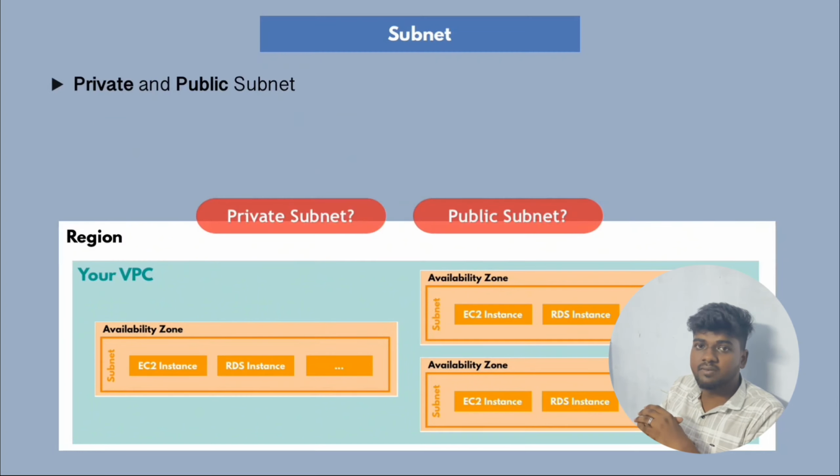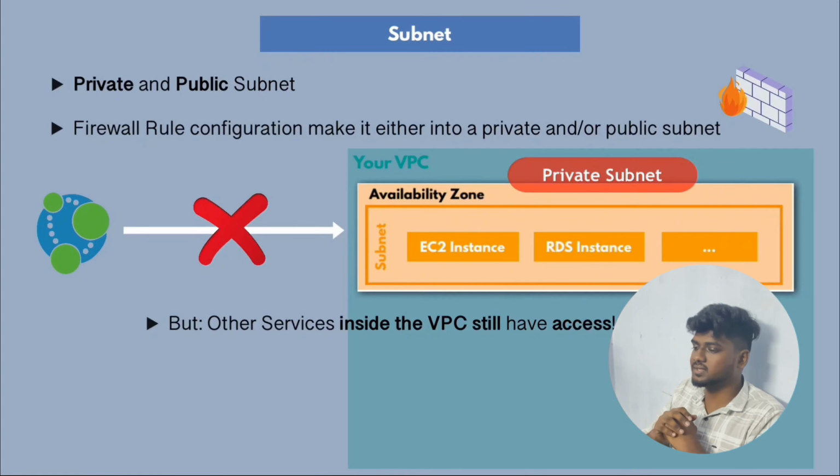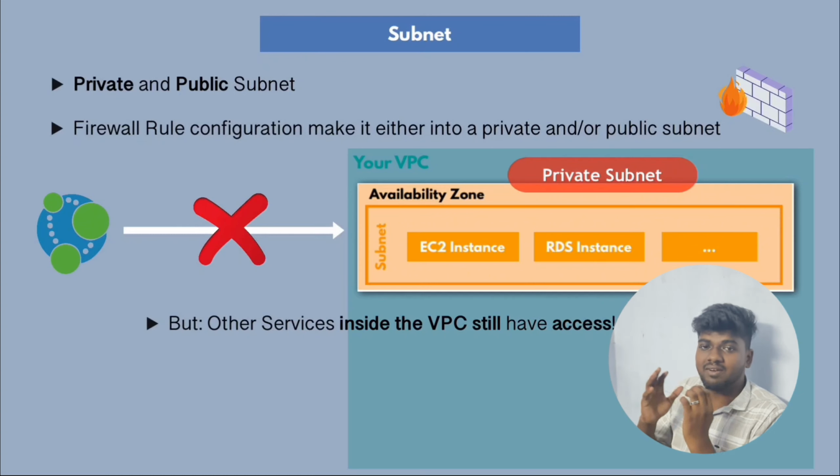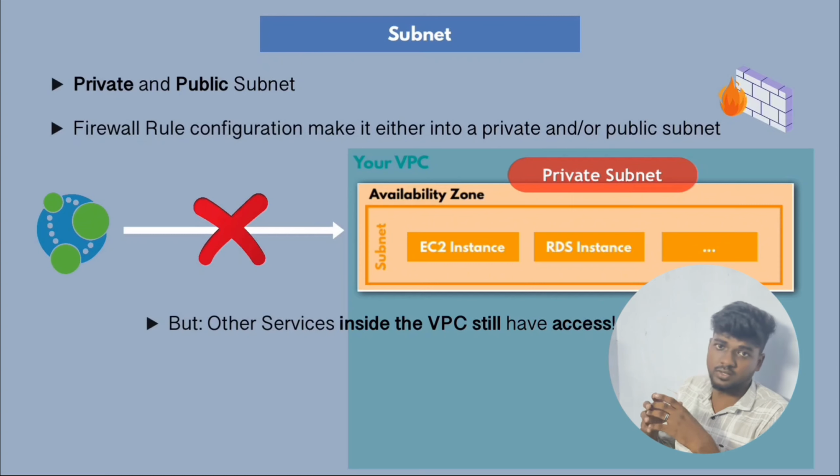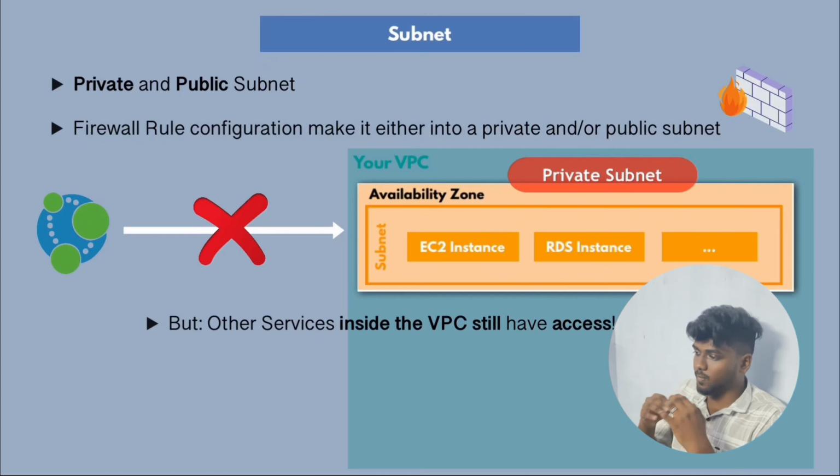Subnets can be divided into two types. The first one is the private subnet and the second one is the public subnet. Take an example: I have a database which contains user passwords and user IDs, which need to be very private, right? Other persons or hackers should not be able to hack my devices or easily take my data. So I need to protect that. Using a private subnet, I can protect my data in this VPC.